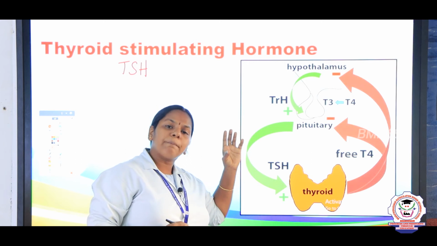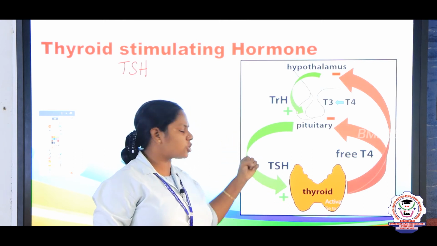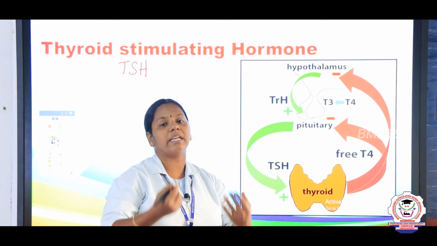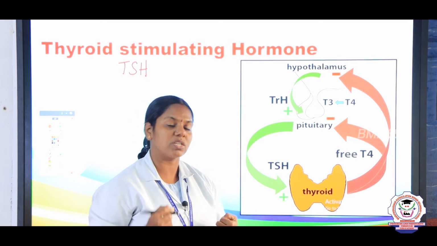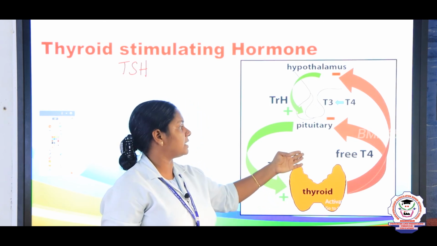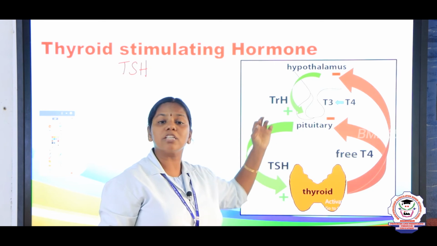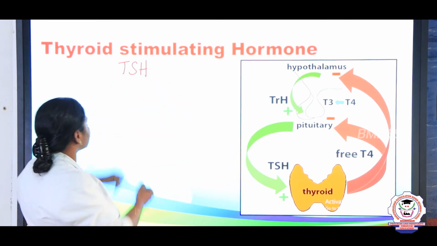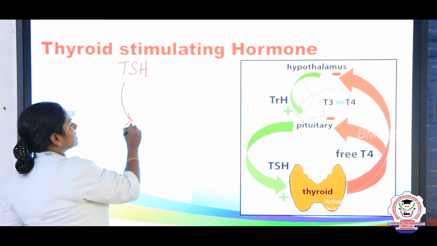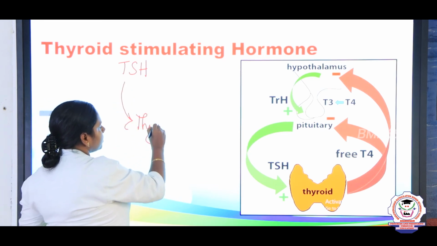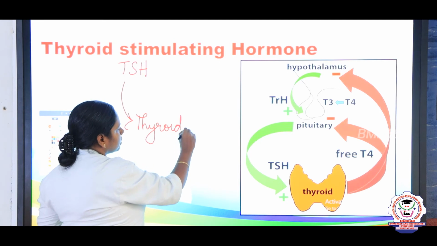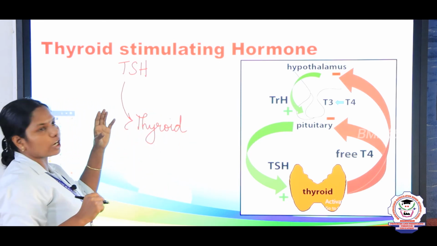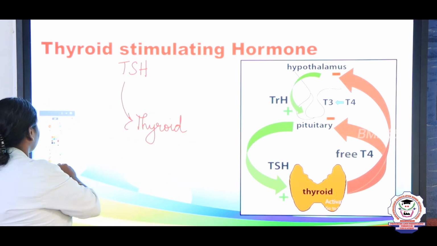So, the pituitary stimulates the thyroid to secrete its hormones such as T3, T4; there are varieties of hormones. This pituitary, by secreting the TSH, stimulates the thyroid. So, this is the function of thyroid stimulating hormone.